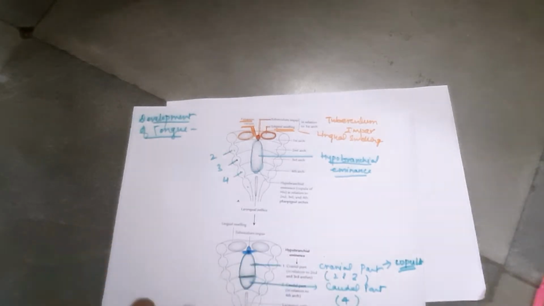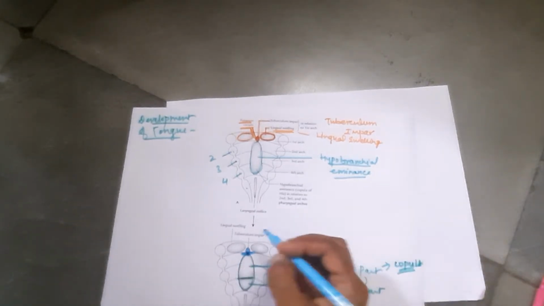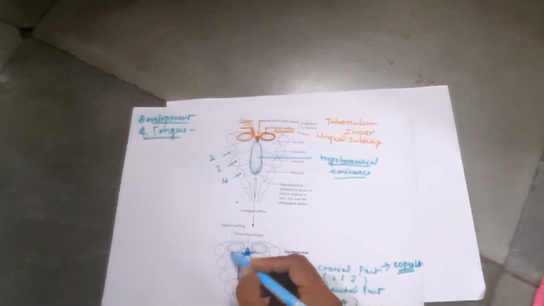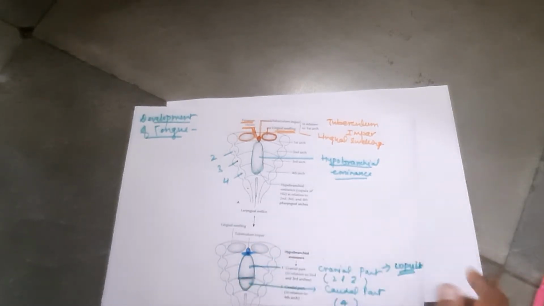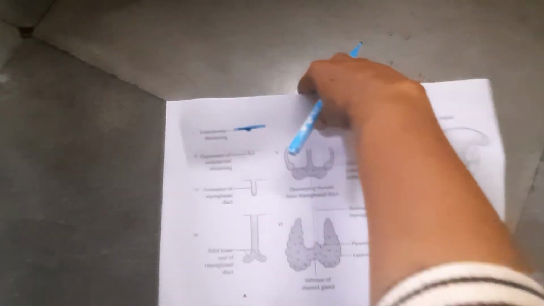Endodermal thickening will occur in the midline of the floor of the developing pharynx between the tuberculum impar and the copula. One endodermal thickening will appear, and what happens to this thickening?